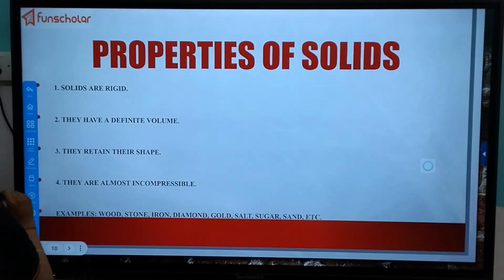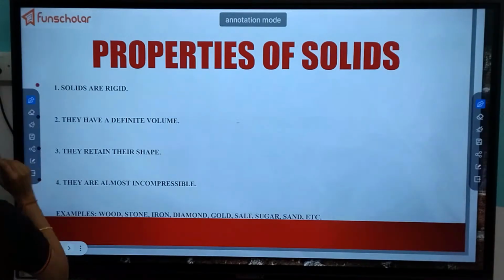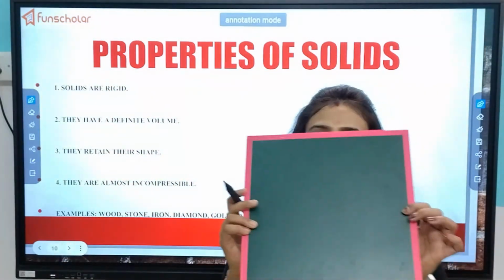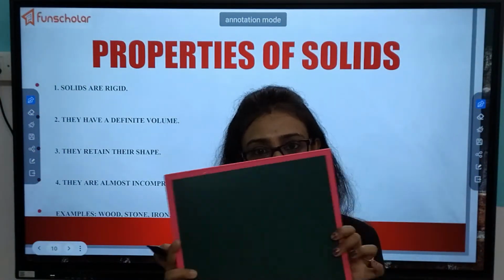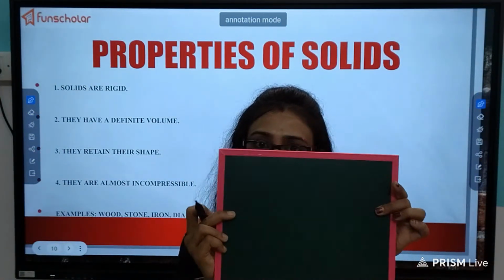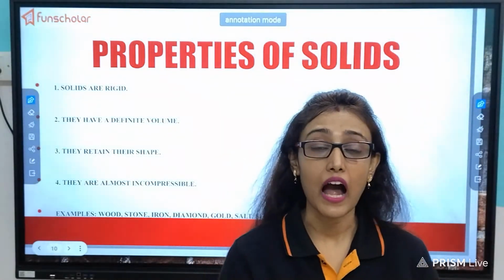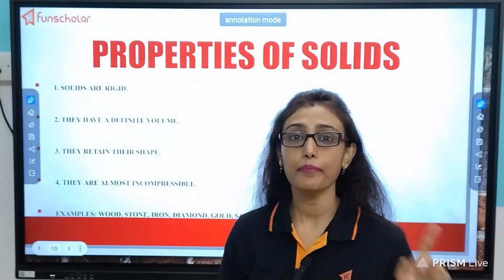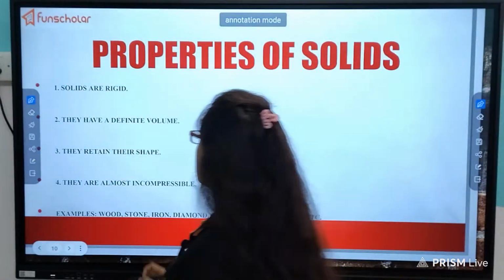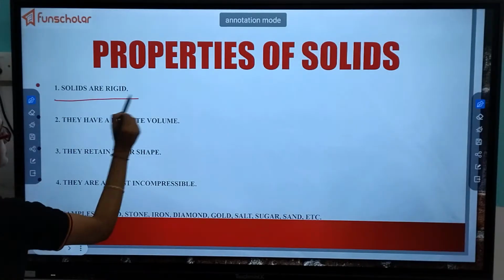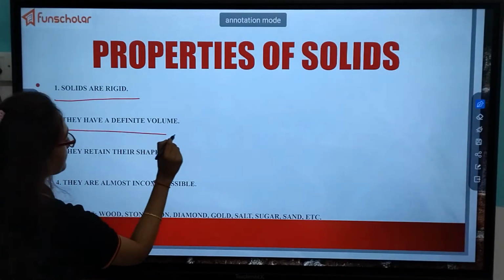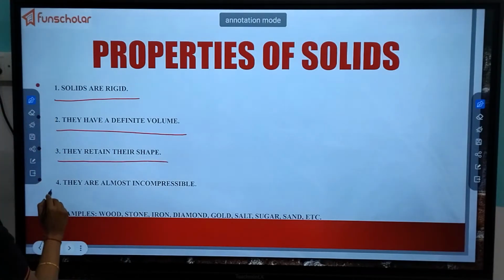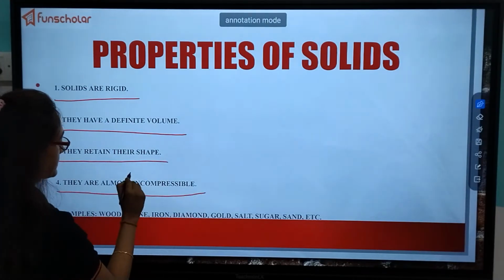Now, properties of solids. You can say it yourself. Is the solid particle flexible? Can I deform the shape easily? No, we can't. That is why solids have a rigid shape and volume. Solids are rigid. They have a definite volume. They retain their shape. They are almost incompressible.